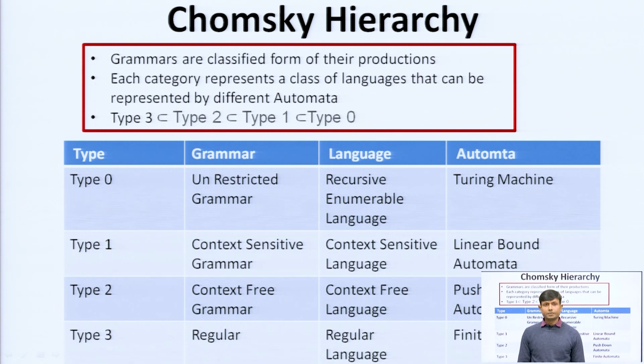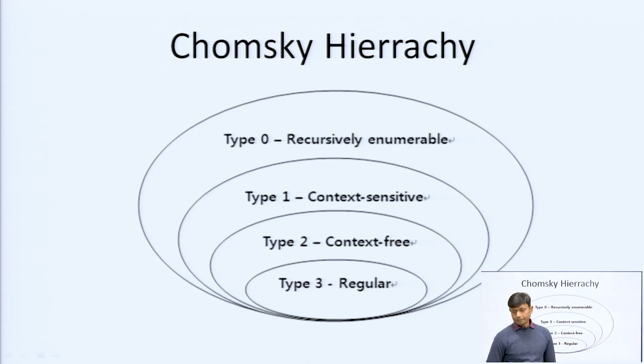Like type 2, it is a context free grammar, which generates context free language, accepted by the push down automata. And type 3 is a regular grammar which generates regular language, then accepted by the finite automata. So, we know the finite automata, then after that we will go to the push down automata. And see here, this is type 0, type 1, type 2, type 3, this is the Venn diagram.